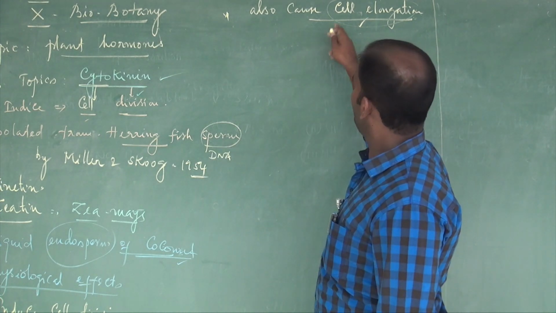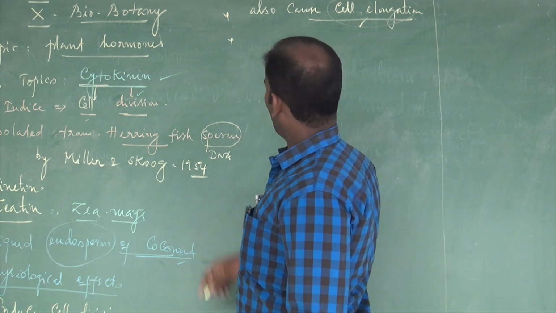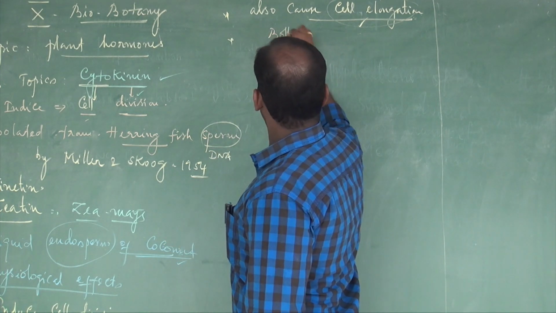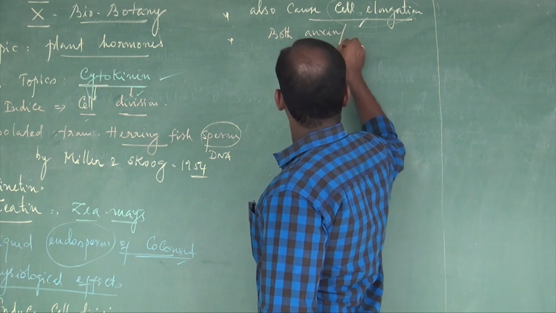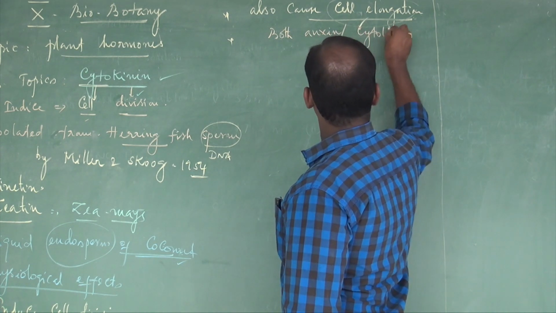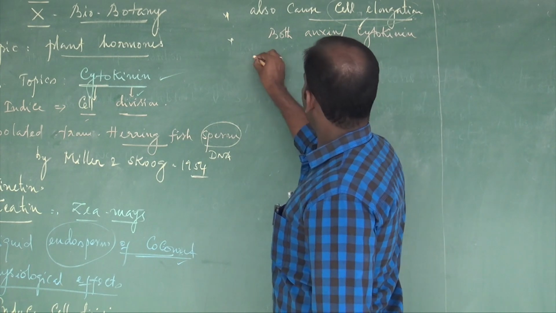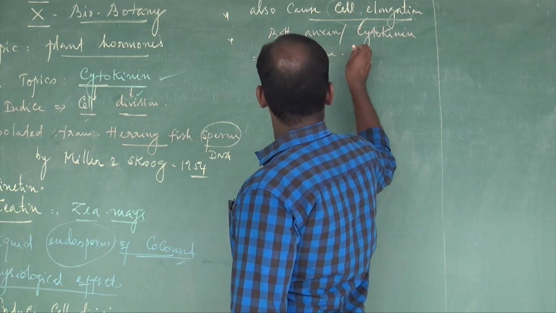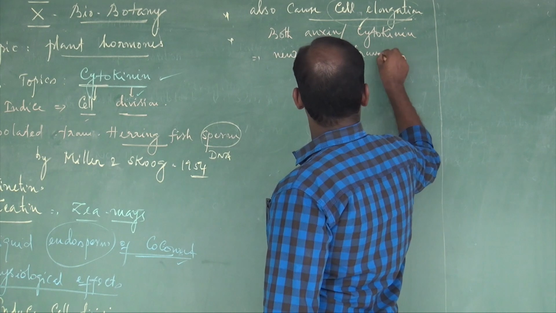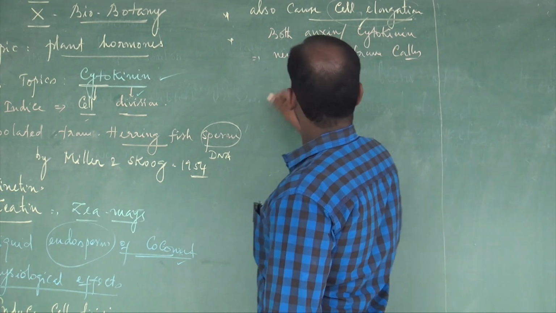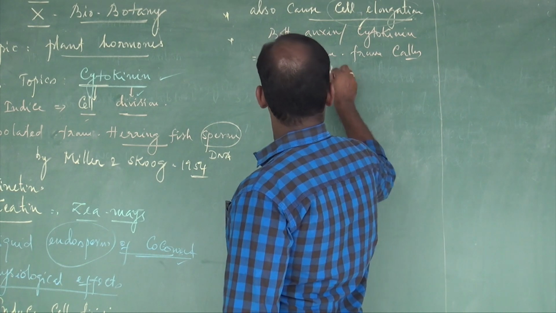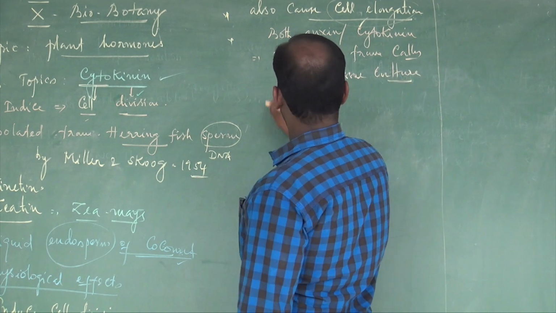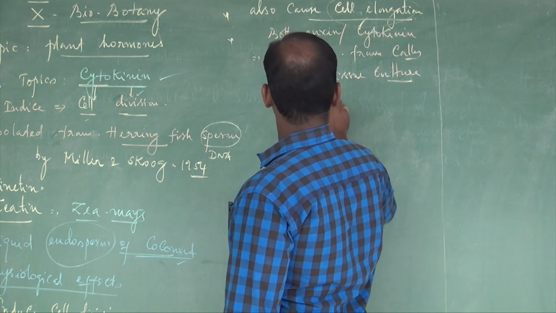See, it is another effect. It also causes cell elongation. The third one is the combination of both auxin and cytokinin. Both auxin and cytokinin are essential for the formation of new organs from callus in plant tissue culture, by the process called morphogenesis.